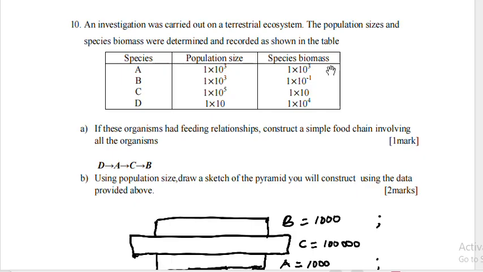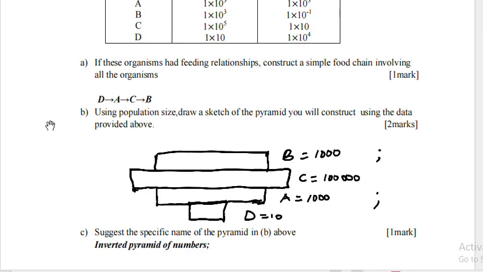Then species biomass, species D having the highest biomass, followed by A, then C, then B. Using these organisms' feeding relationship, construct a simple food chain involving all the organisms. At this point, we'll consider the species biomass. The one which has the highest is the producer, that is D, then followed by A here, then C, then B.